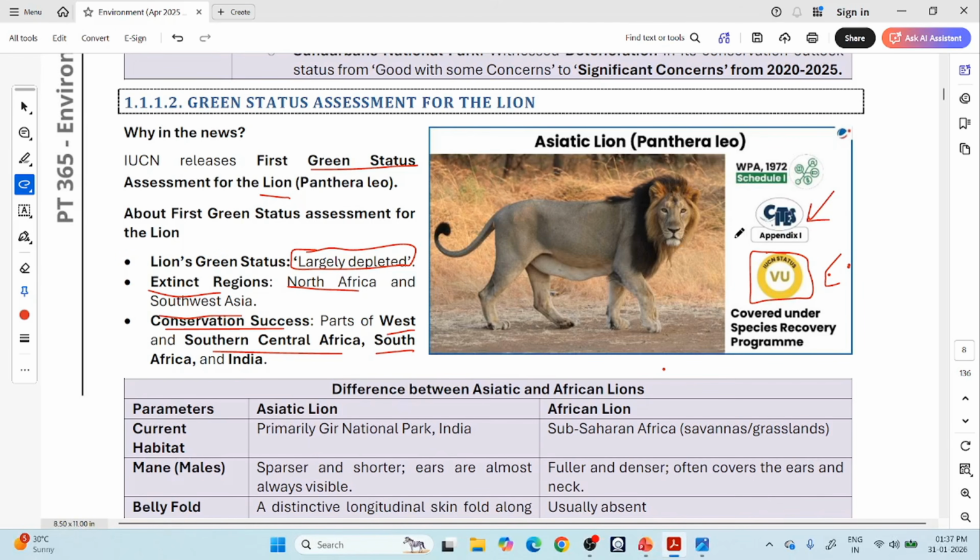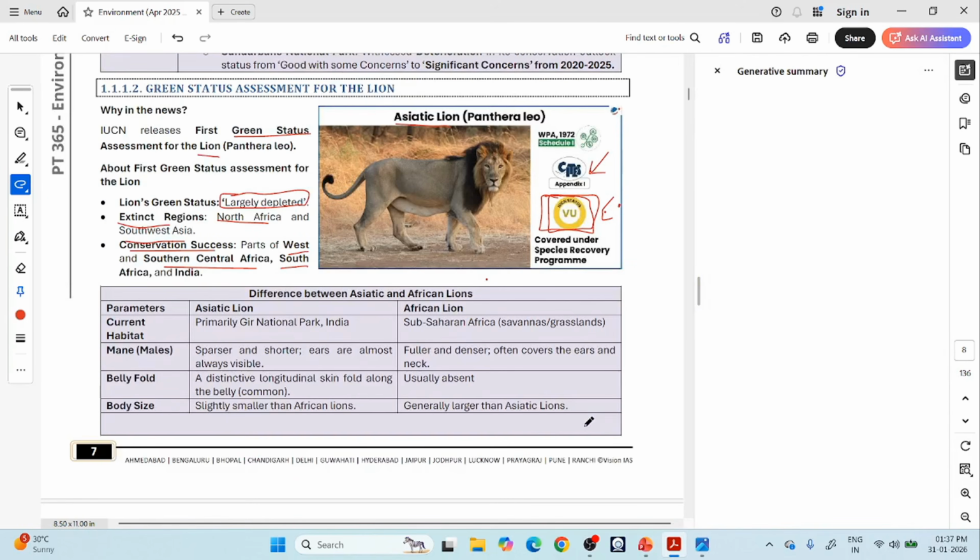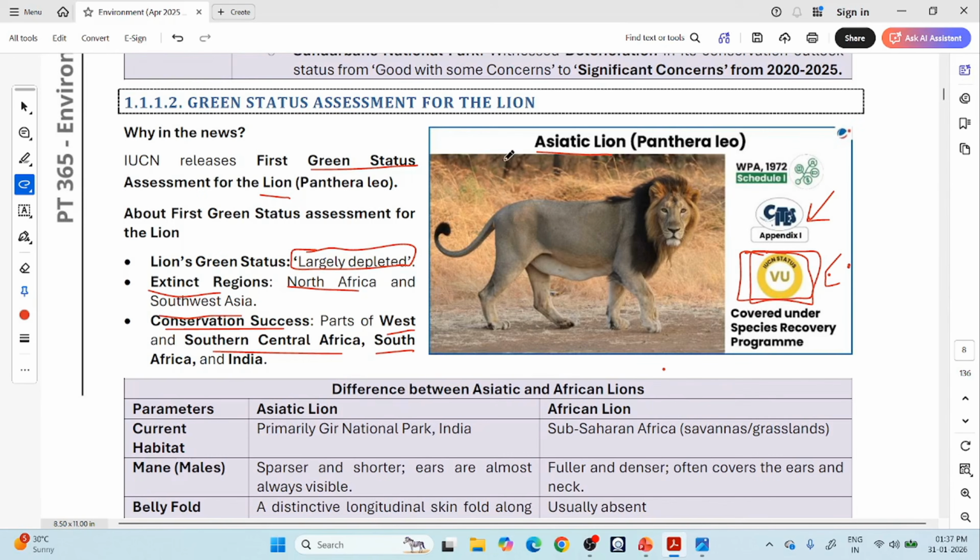Here it is given that the Asiatic lion IUCN status is vulnerable. Please double check whether it is endangered or vulnerable. As far as I remember, it is endangered. Maybe it got updated. But the IUCN status of the lion in general, all species together, is vulnerable.